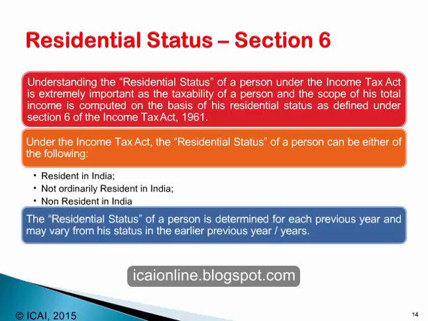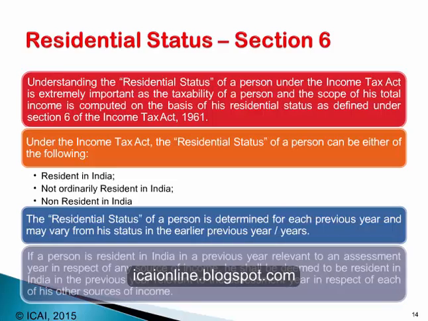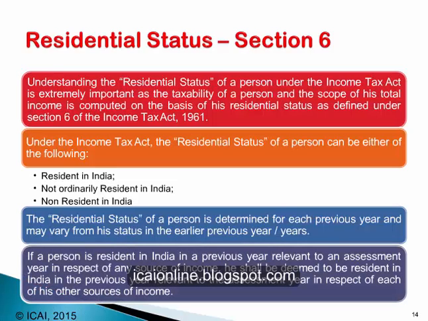The residential status of a person is determined for each previous year and may vary from his status in the earlier previous year. So residential status is always seen in respect of each previous year before the income is computed for taxable purposes. If a person is resident in India in a previous year, relevant to an assessment year, in respect of any source of income, he shall be deemed to be resident in India in the previous year relevant to that assessment year in respect of every other source of income.